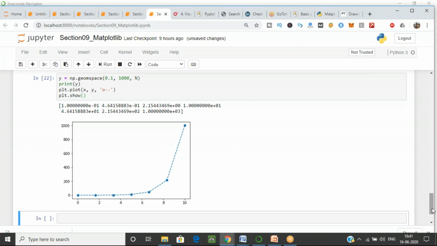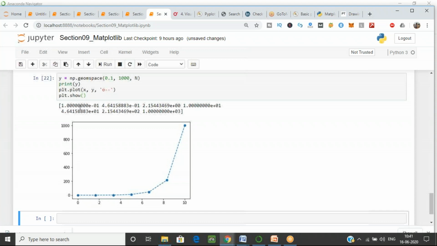Just like random numbers, they are generating the values between them. These are the values, and I want to show the graph. The graph I have plotted automatically takes the x-axis and the y-axis.